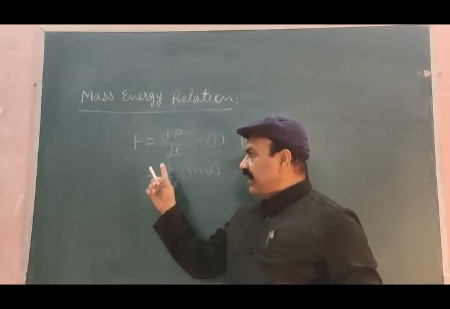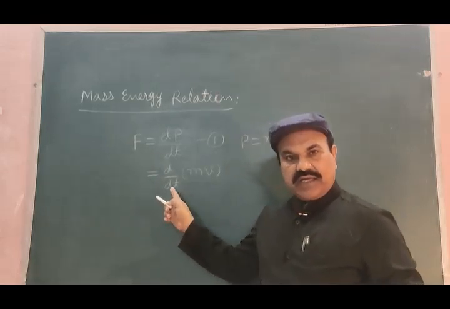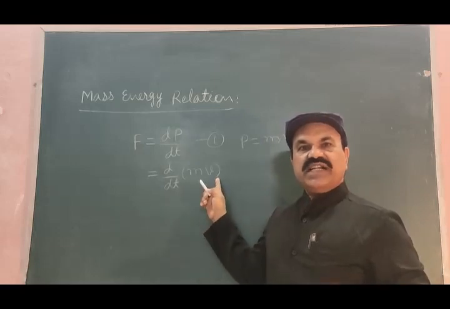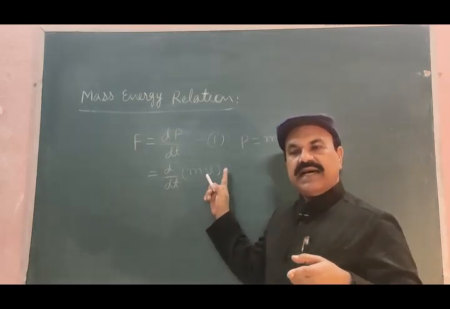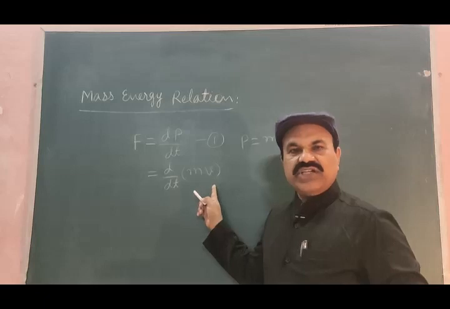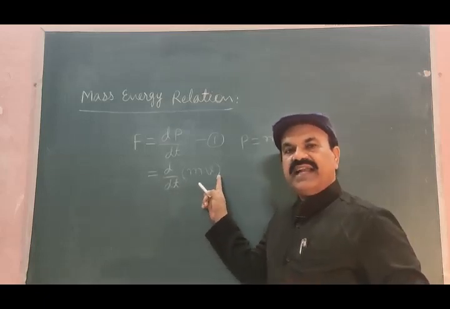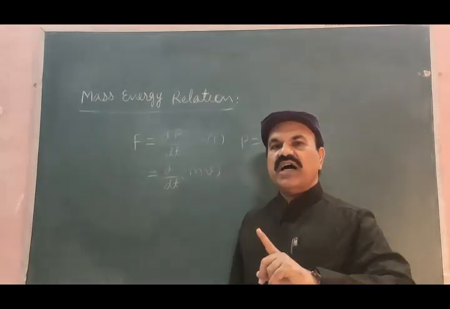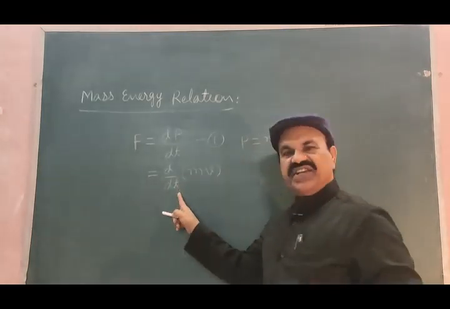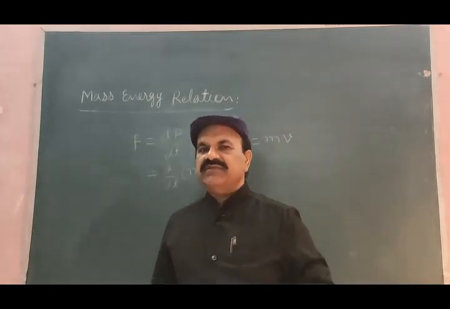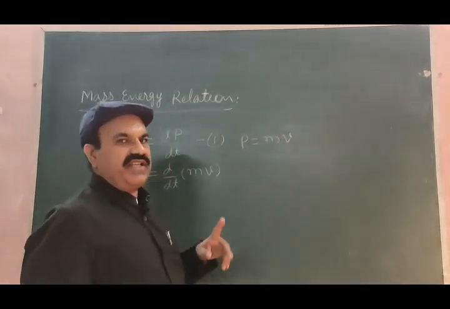So, when we solve this equation, F is equal to d by dt of mv, we shall take m as variable as well as the velocity v as variable, because the mass m and velocity v both are relative quantities with respect to time. Keeping this concept in mind, let us solve this equation.